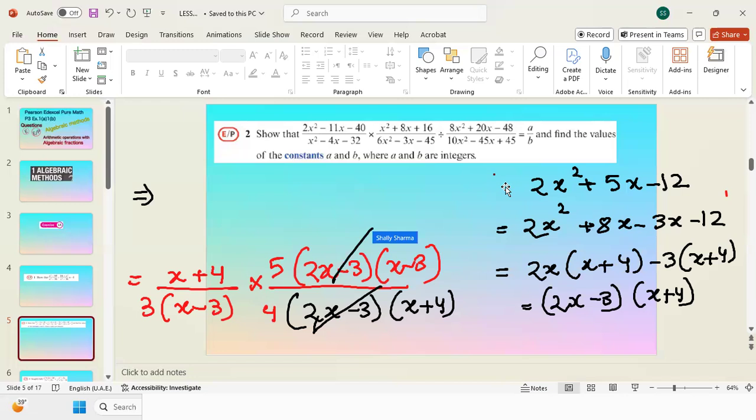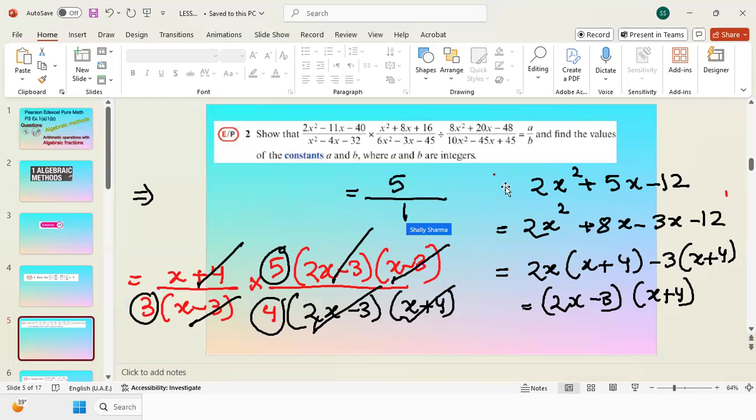Now 2x minus 3 and 2x minus 3 will be cancelled out. X plus 4 and x plus 4 as well. X minus 3 and x minus 3 as well. So what I am left with is a 5 in the numerator, and in the denominator I have 3 times 4, which is 12. So this is the answer, A over B, where A is equal to 5 and B is equal to 12.